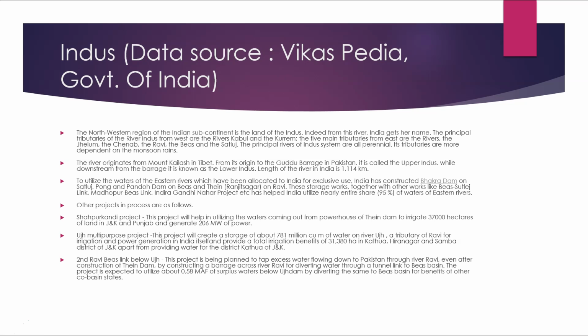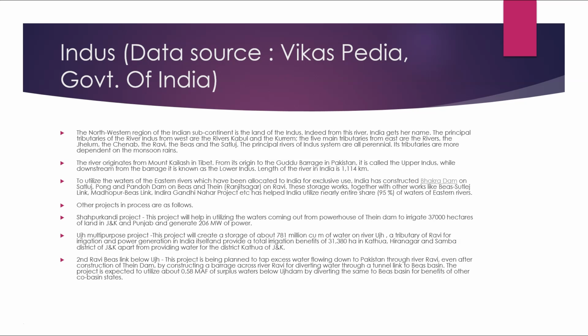So the northwestern region of the Indian subcontinent is the land of Indus. Indeed, from this river India gets her name. The principal tributaries are the river Indus. From the west are the rivers Kabul and Kurram. The five main tributaries from the east are the rivers Jhelum, Chenab, Ravi, Byas and Satluj. The principal rivers of the Indus system are all perennial. Its tributaries are more dependent on the monsoon rains.